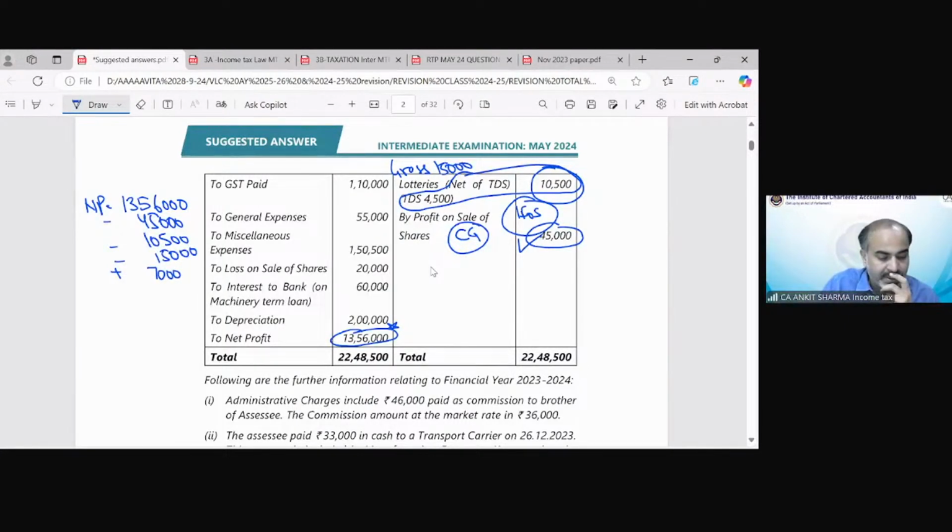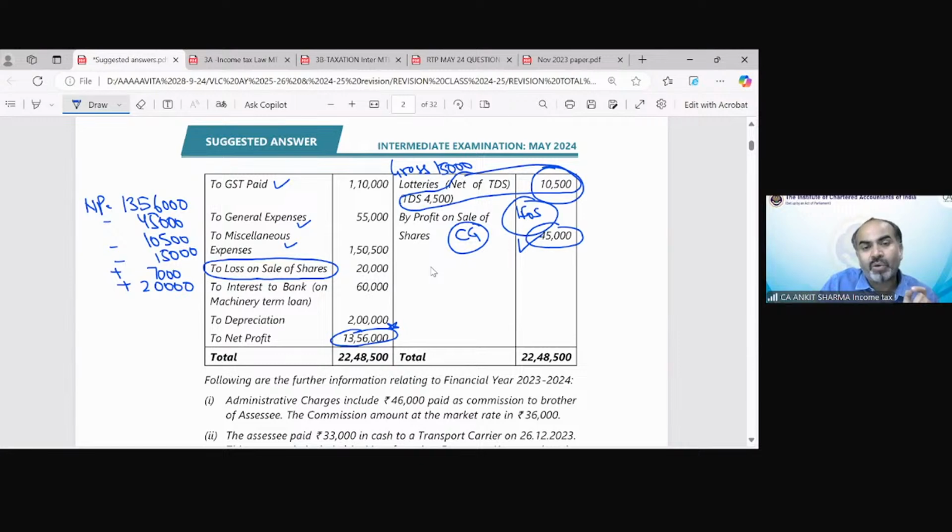Clear? Now GST paid, of course, it's a part of business. General expenses, miscellaneous expenses, loss on sale of share. Again, loss on sale of share is part of our capital gain head, not the head of PGBP. So it should also be added back, that is 20,000 rupees.